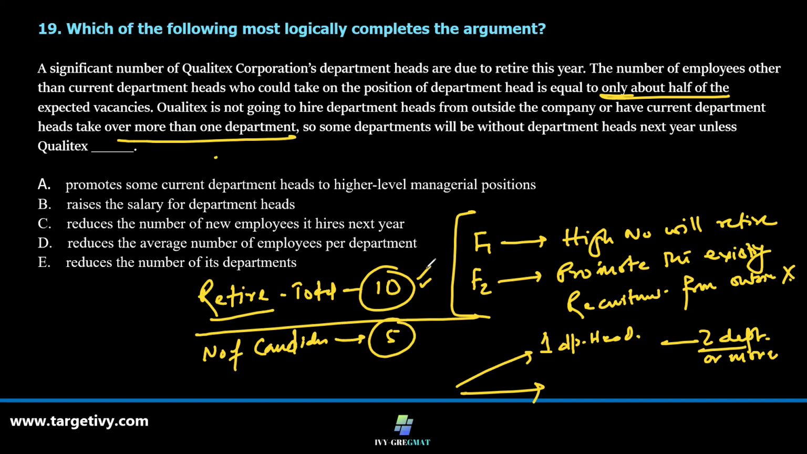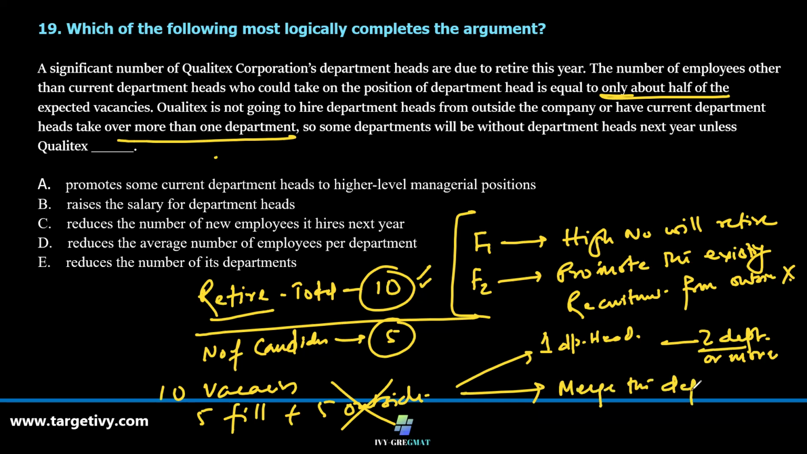Okay, 10 vacancies are there. 5 I fill from within plus 5 from outside. This is not happening here. So to run the show, the only other option is to merge the departments. So 10 departments will reduce to 5 departments and the show can go on. So let's look at the option. Option E. Reduce the number of its departments. Absolutely perfect fit.